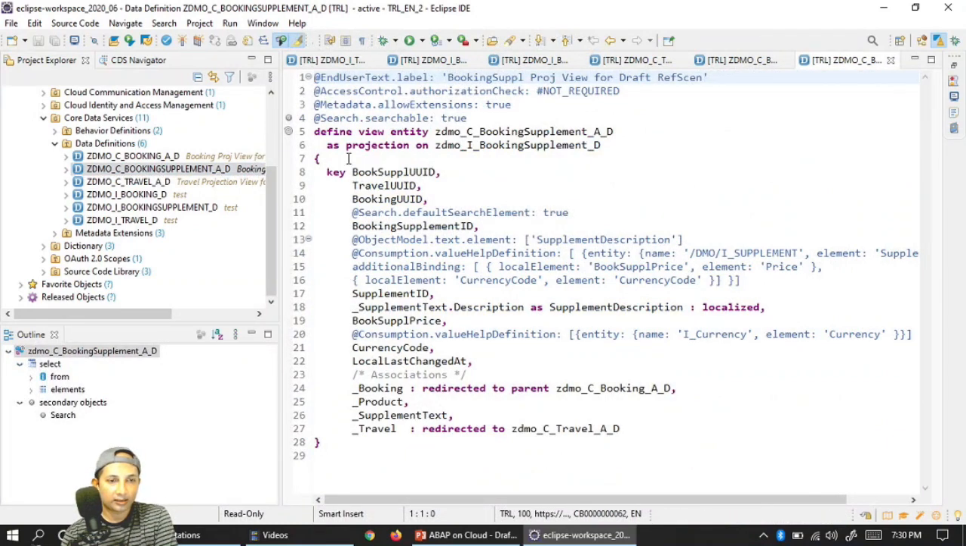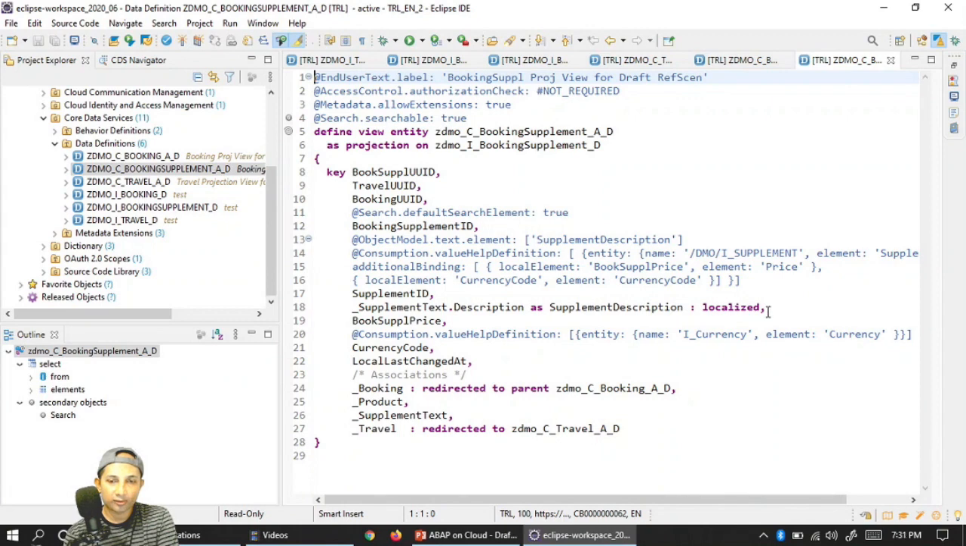Okay, so here in the booking supplement view, you can see all the things I have added, annotations. You see those annotations, of course, all kind of object model related, F4 help or something searchable, but not the actual UI rendering part, because as I told you, the UI rendering part I'll be segregating into the metadata extension. I'll shortly take you to that artifact. Pretty much straightforward, simple thing.